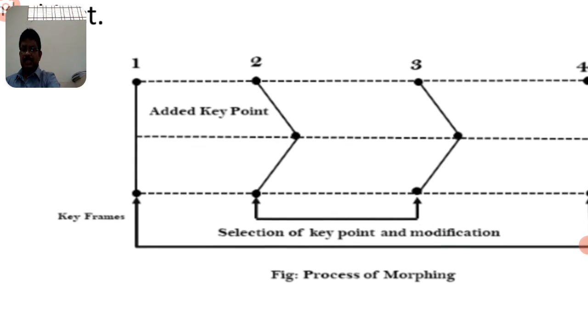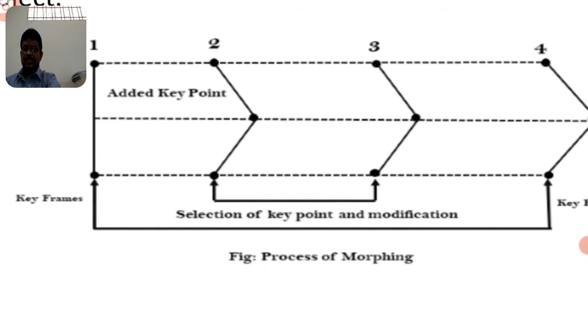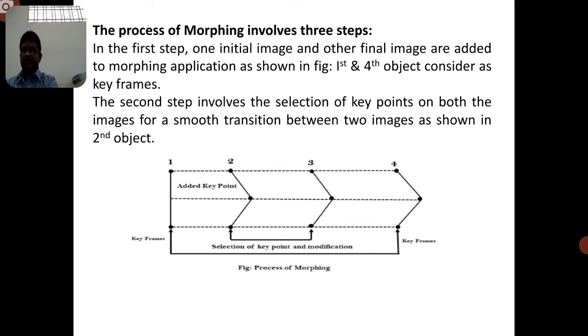Then key portions are selected and the modification is done in the second and third. If these are combined, only then can the image be taken as output. So the first step is that the initial image and the final output image are taken. Now we combine these two, and finally it is framed as the original image that we want to create, and that created image is produced.